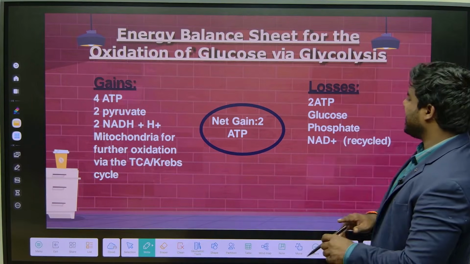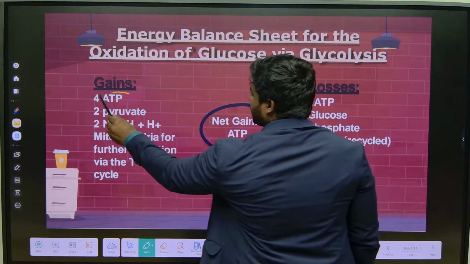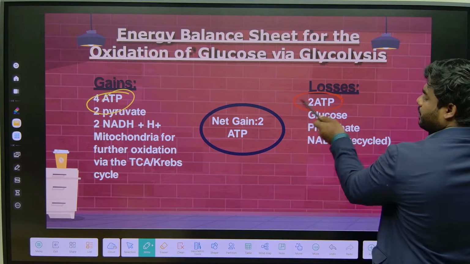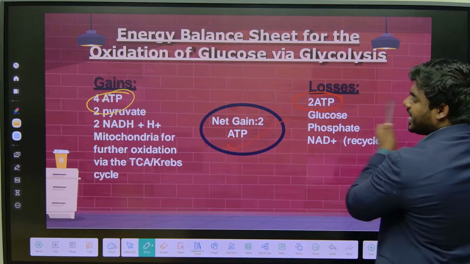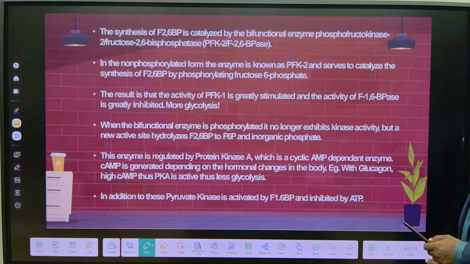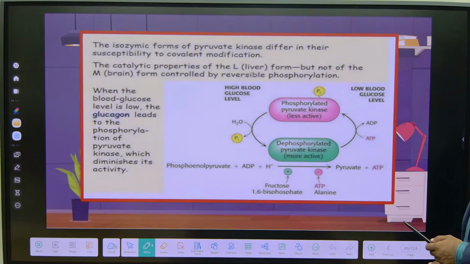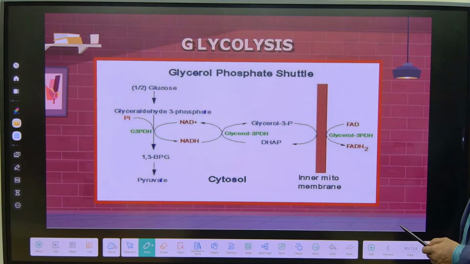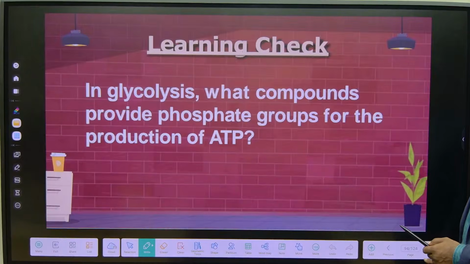In the energy equation, we already saw that we gain a total of 4 ATP and spend 2 ATP, correct? So the net gain is only 2 ATP. Regulation we'll discuss in the next class, you will get confused now. Now, answer this slowly.